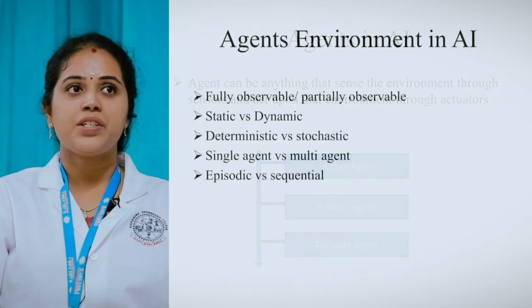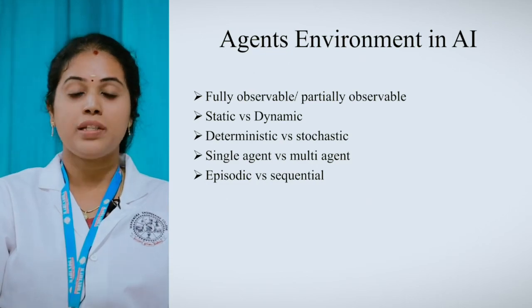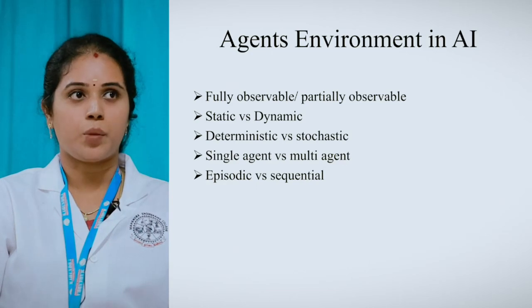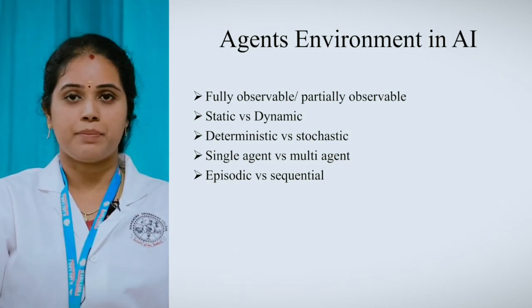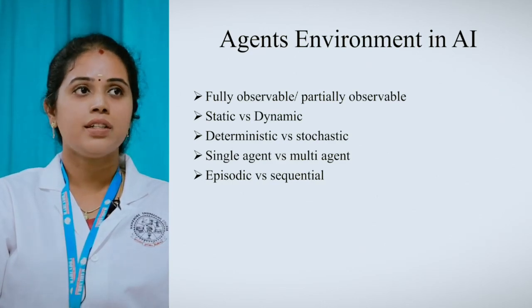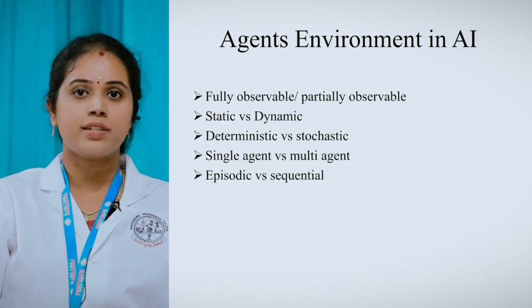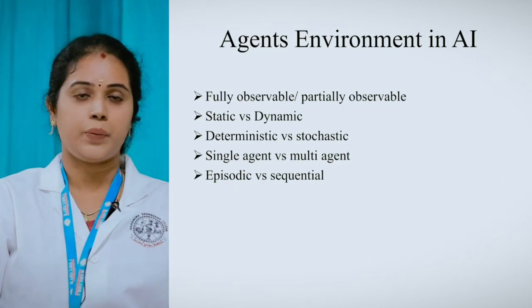The next one is agents, environment and AI. We have different types of environments in the view of the agent. These are all the features of an agent's environment. The first one is fully observable and partially observable. The second one is static versus dynamic. The third one is deterministic versus stochastic. The fourth one is single agent versus multi-agent. The final one is episodic versus sequential.